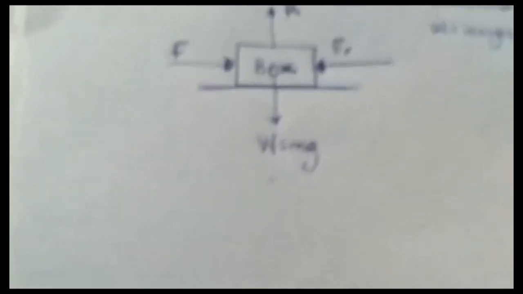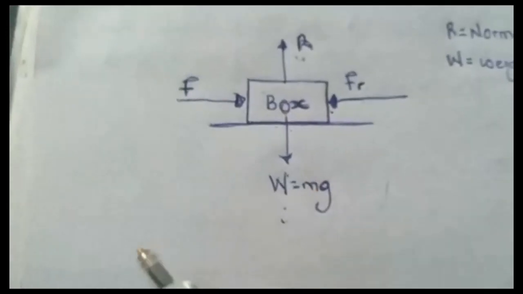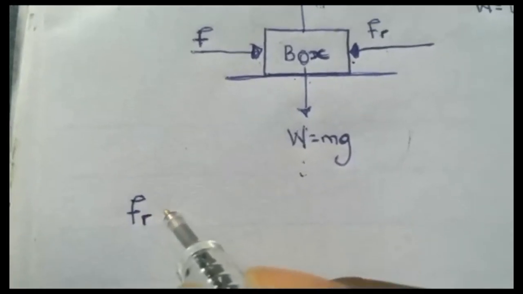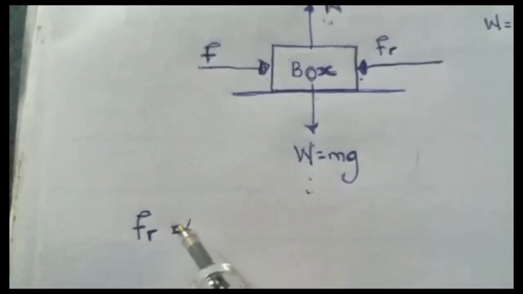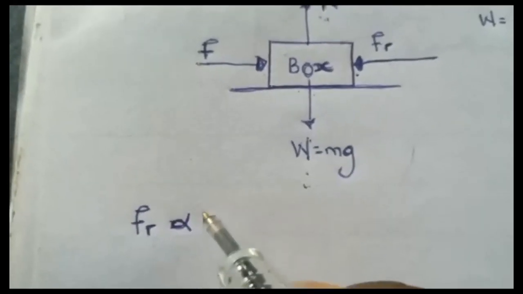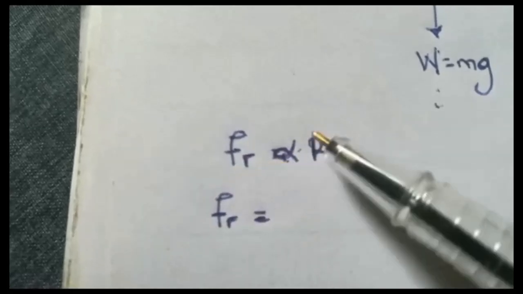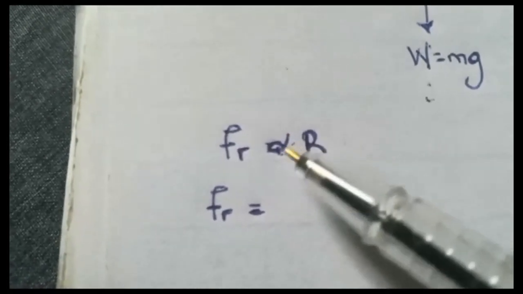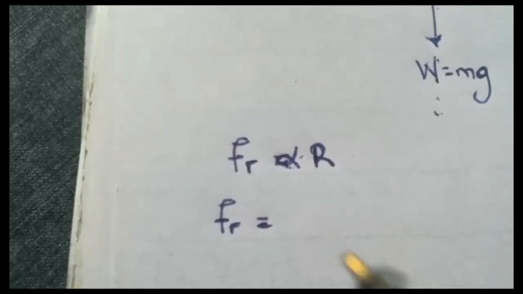Now frictional force is actually directly proportional to normal reaction. So we can write frictional force Fr is directly proportional to the normal reaction, which is R. So frictional force is directly proportional to the normal reaction. To remove this proportionality sign, we introduce a constant which we call the coefficient of friction.